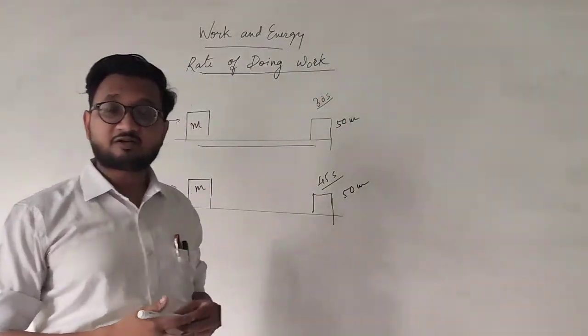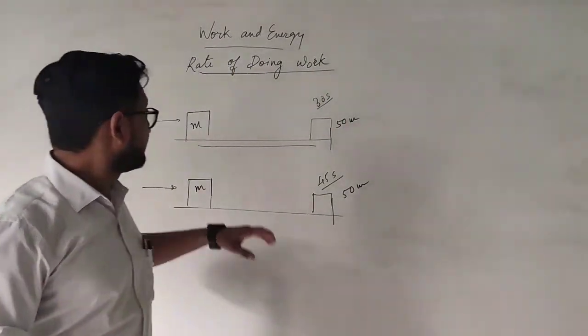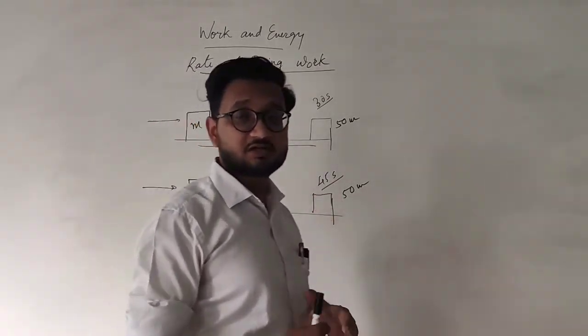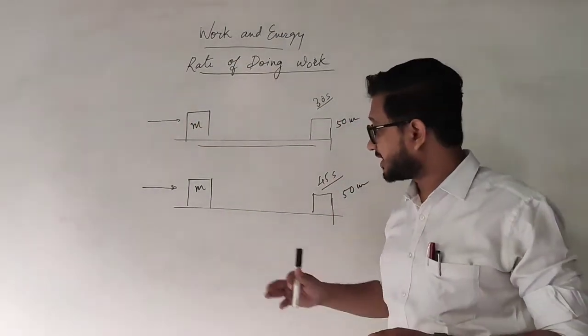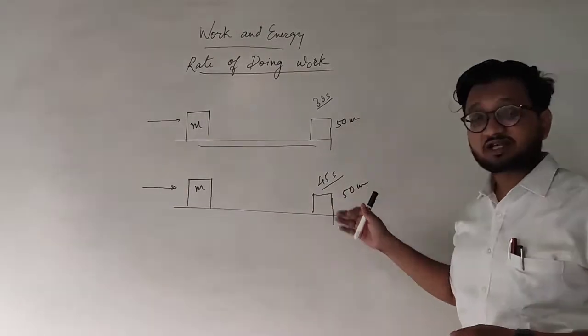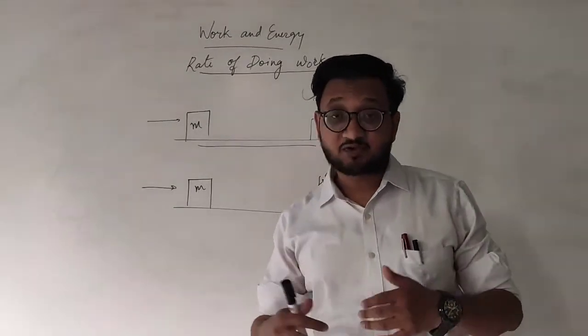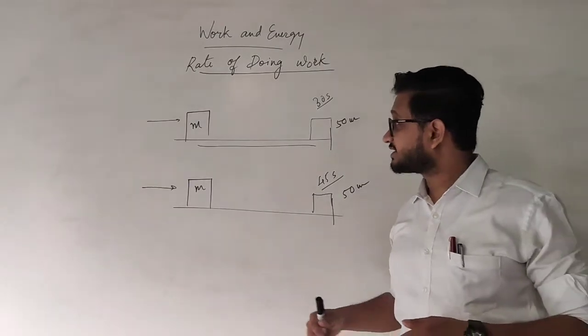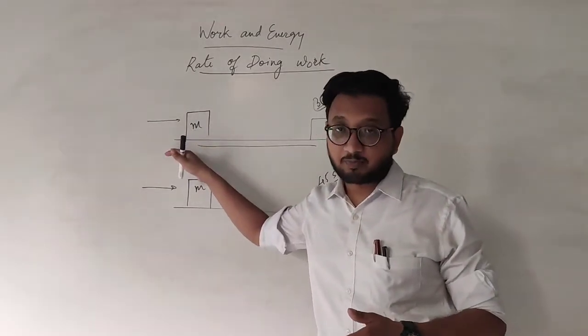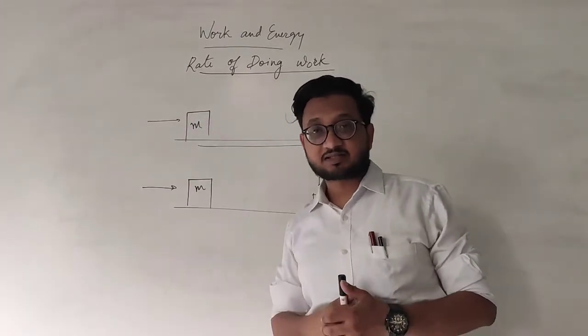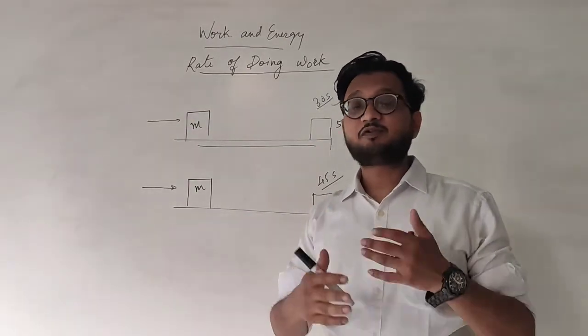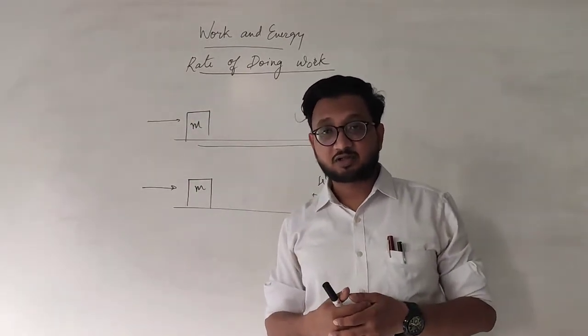So who has done the work faster? Obviously the person over here has done the work faster because he has only taken 30 seconds compared to this person who has taken 45 seconds, that is 15 seconds more. So we say that this person has more power because in doing the same amount of work, he has taken less time. This is how we describe the power of a particular person.